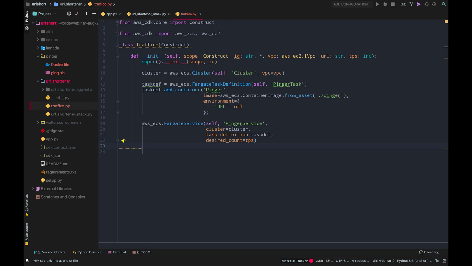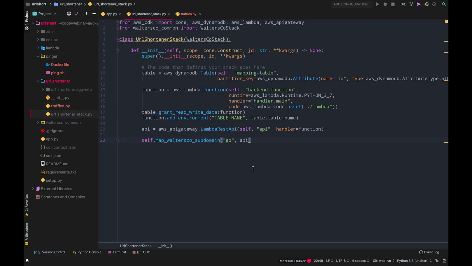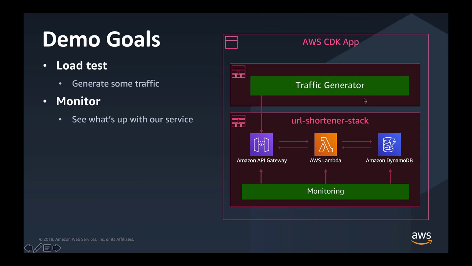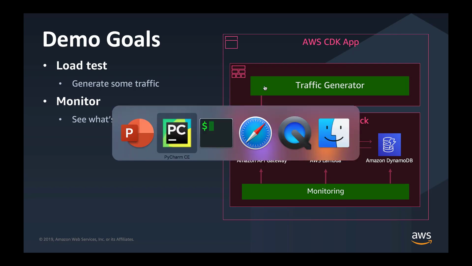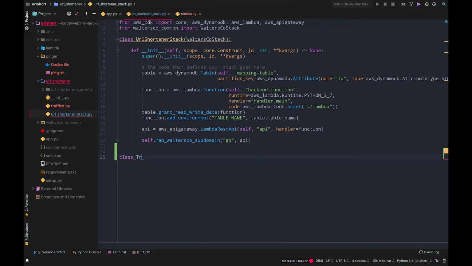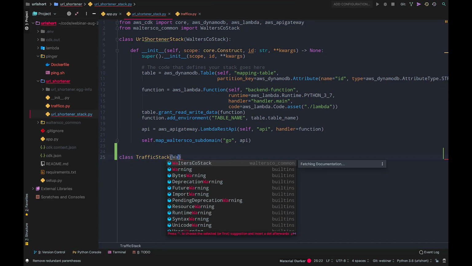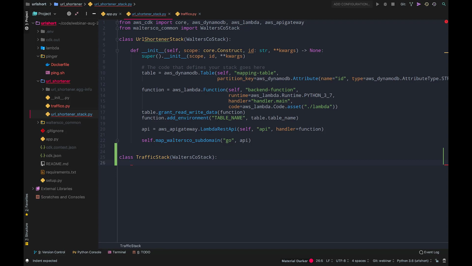Now we need to use it. Right now it's basically just a class, and I'm going to go to my application, and instead of adding that construct to our URL shortener stack, I want to create another stack for it. If you recall from our little graph here, we wanted the traffic generator to be in a separate stack, because we're going to destroy the stack at the end of the test, and we don't need to touch our application stack. So it makes sense that those things are deployed separately. Traffic stack. And that's also going to be a Walters Co stack, because all our stacks in our org are based on that base stack.